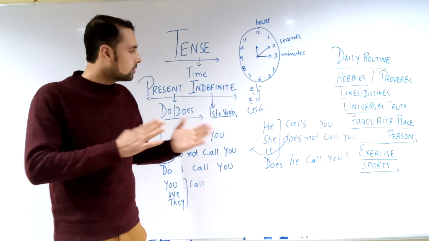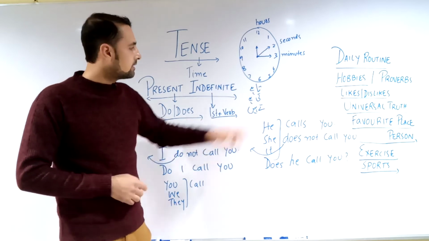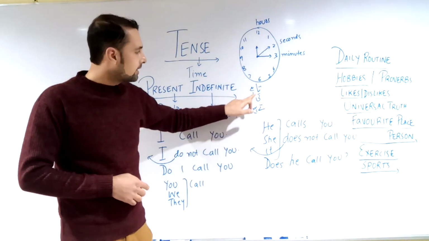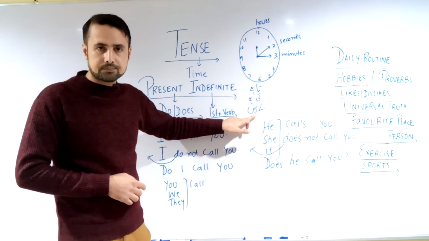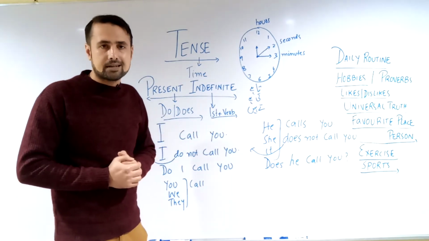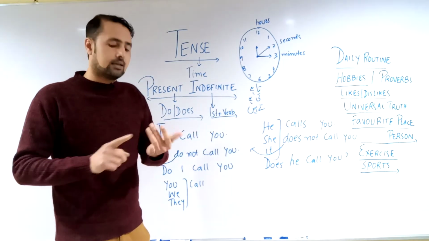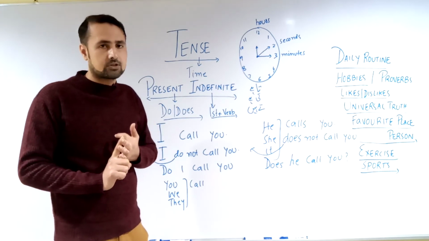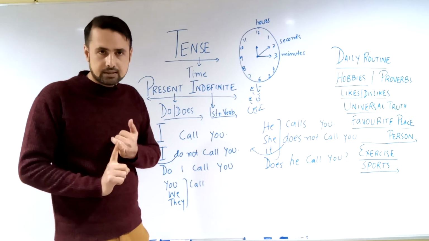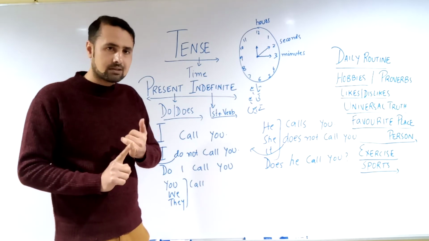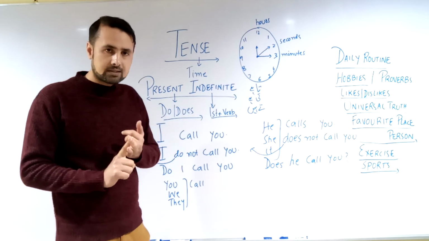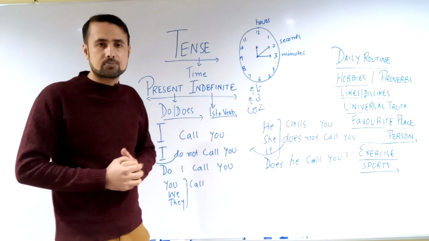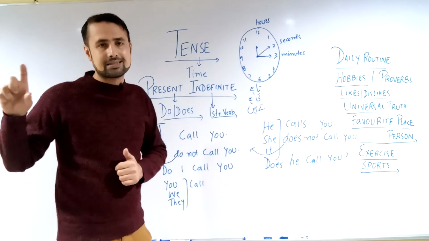For those who are Urdu and Hindi speakers, they need to know that in the end, the sentence ends with ta hai, thi hai, and te hai. Why does this difference come in? Because in English, the structure is subject followed by verb, and in the end the object. But in Urdu and Hindi, it is subject, after that the object, and in the end the verb. So if you want to understand things in that perspective, you need to focus on where the sentence ends.